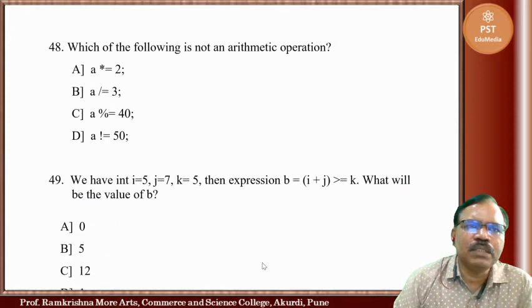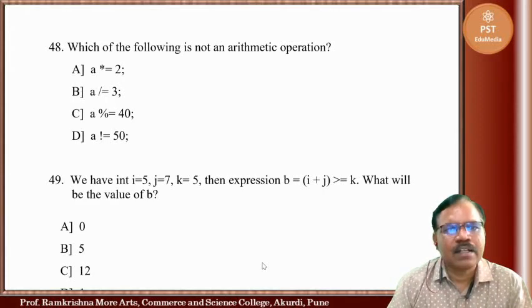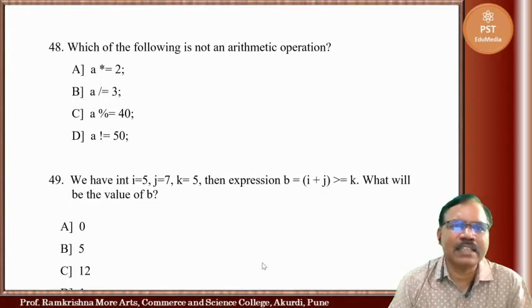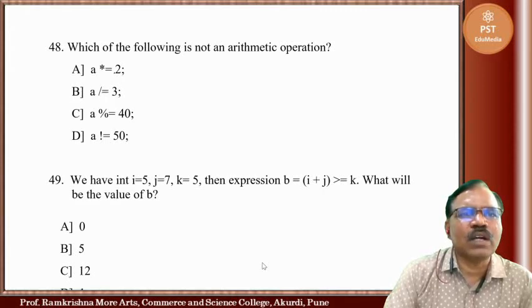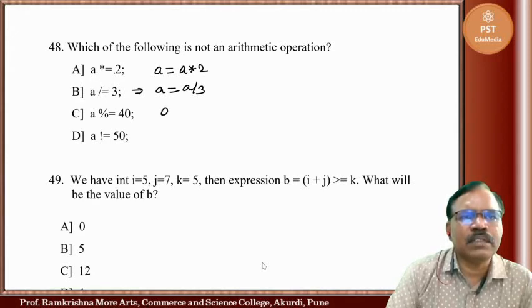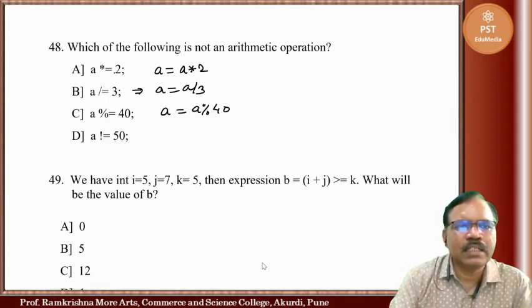Now which of the following is not an arithmetic operation? Addition, multiplication, division, subtraction are arithmetic operations. So here we know A star equal to, what is the meaning of this? A is equal to A star 2. What is the meaning of this? A equal to A by 3. What is the meaning of this? A equal to A percent 40. So all are arithmetic operations, but here A not equal 0.